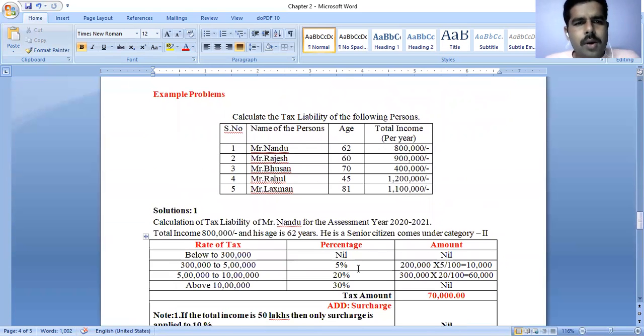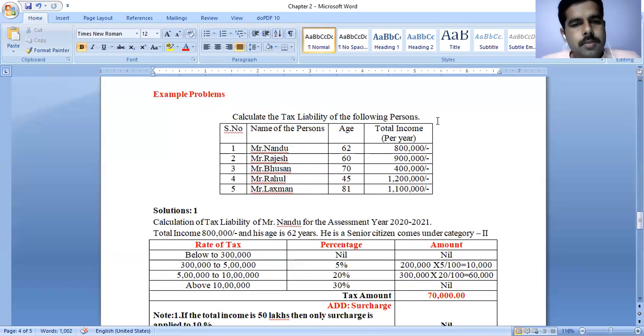We have taken a small example problem. Here 5 problems are there. Observe carefully, then you will get some clarity. Calculate the tax liability of the following persons. Serial number, name of the person, age, and total income per year are given: 1, 2, 3, 4, 5. Five persons are there here.